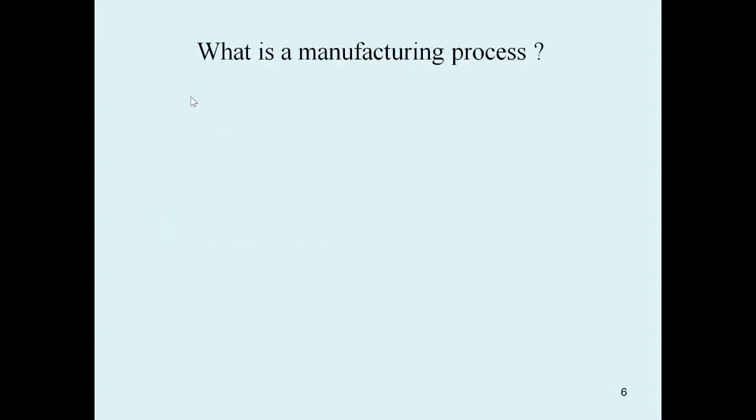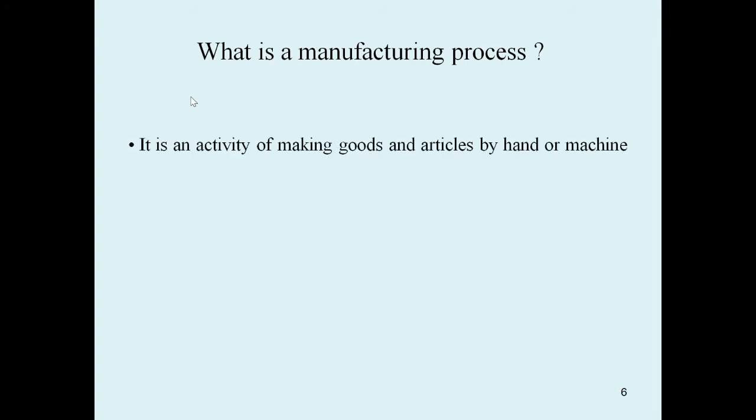So actually, what is a manufacturing process? A manufacturing process is an activity of making goods and articles either by hand or by a machine. By using our hands or by machines, we can produce articles and goods.